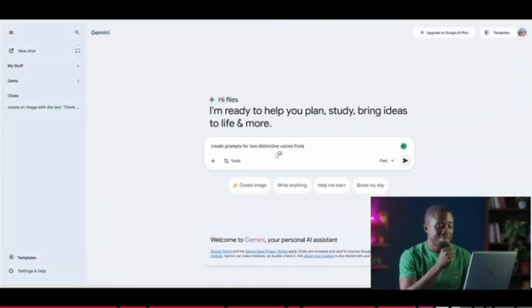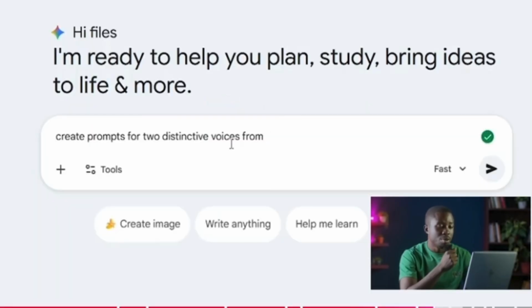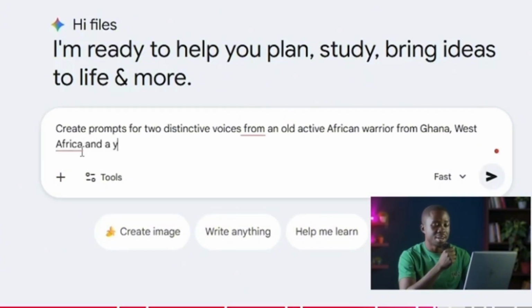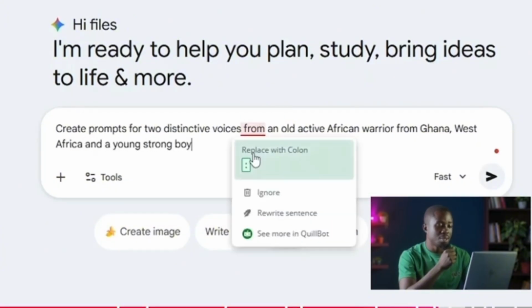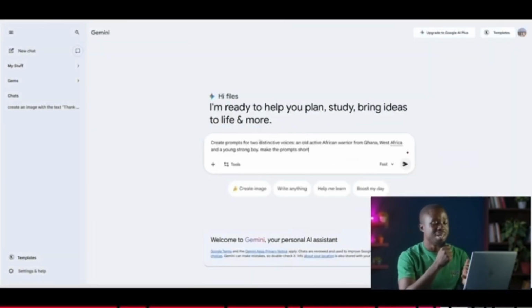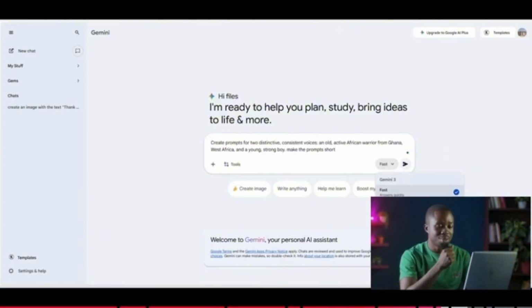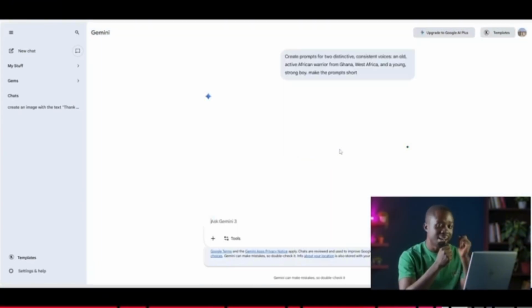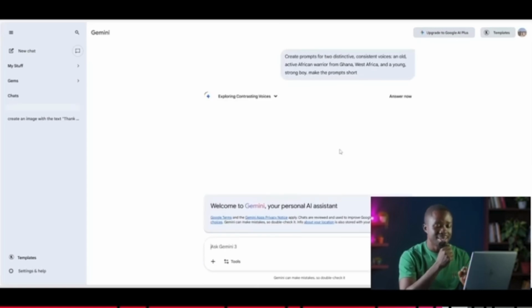So this is the interface of Gemini, and all I did here was to just write: create prompt for two distinctive voices from an old active African warrior from Ghana, West Africa, and a young, strong boy. The prompt is short, because I don't want any long prompt that I'll have to copy back and forth always, right? So this was very important. Then I changed my model to thinking, and remember to always add the country. That will help with the accent very well.